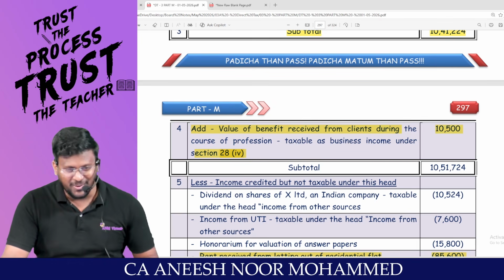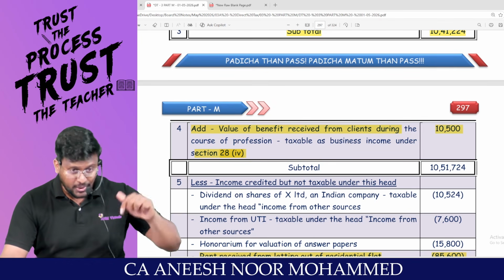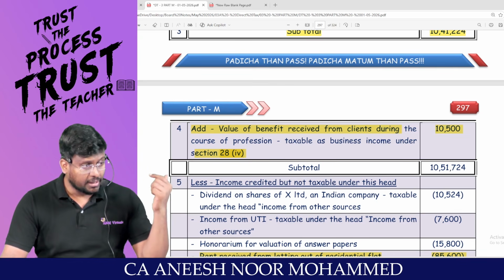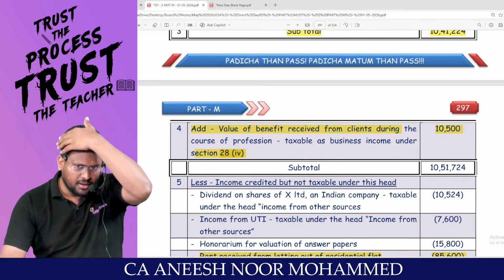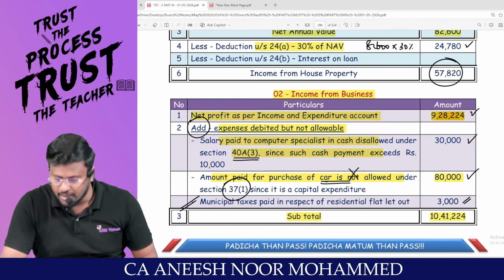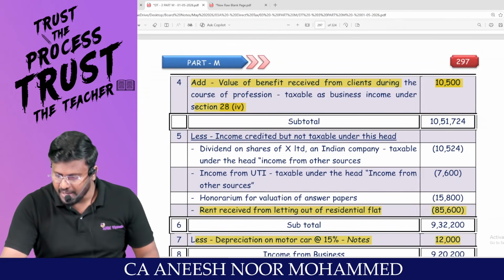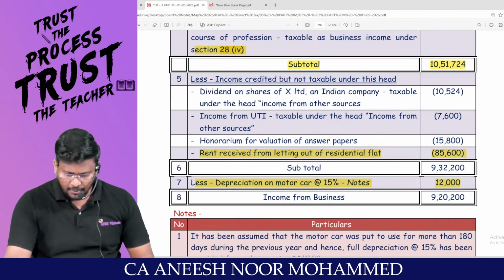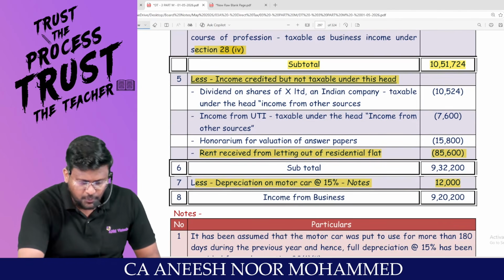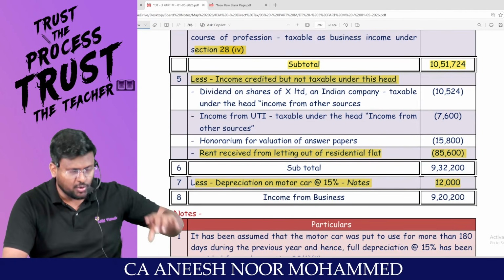My dear lovable students, 10,500. Actually, this 10,500 should have been credited to P&L account. Am I right, sir? Since it has not been credited to P&L, it has not increased the net profit. So I'm manually increasing it by adding 10,500. I will be getting subtotal.